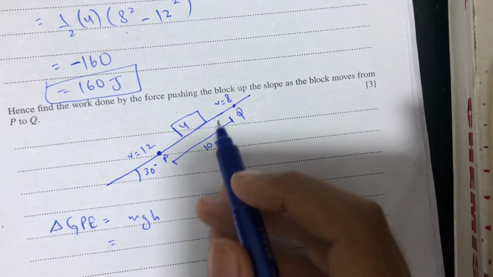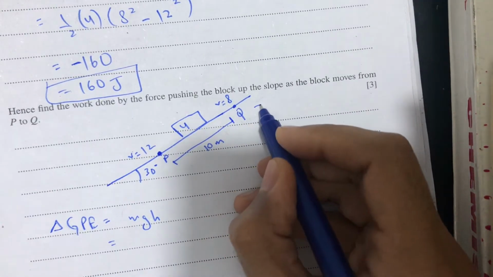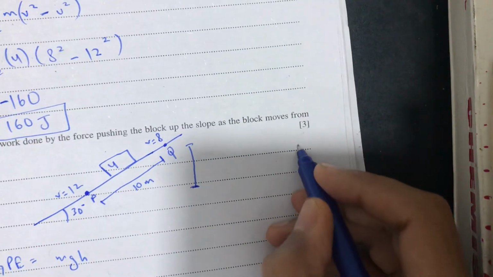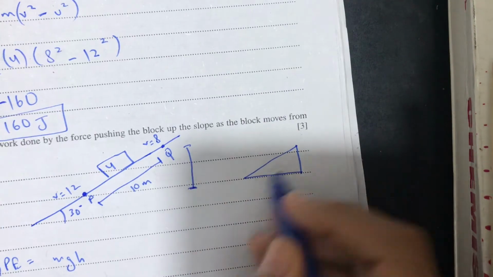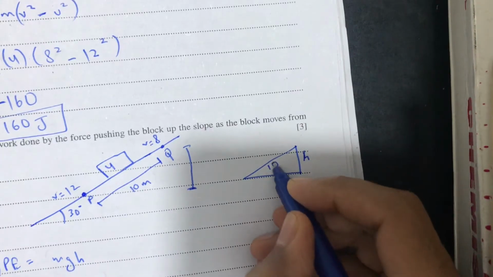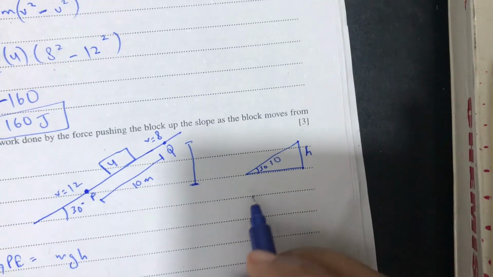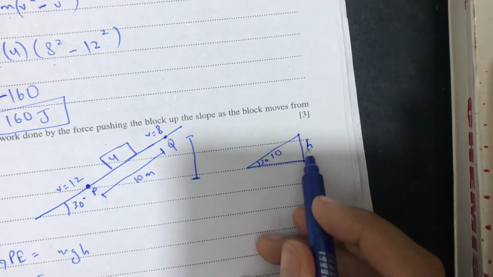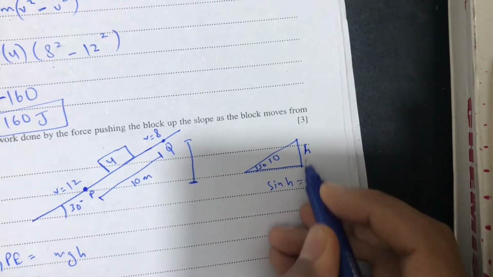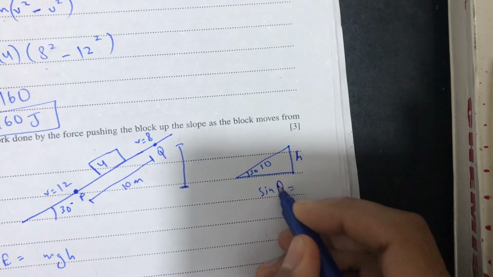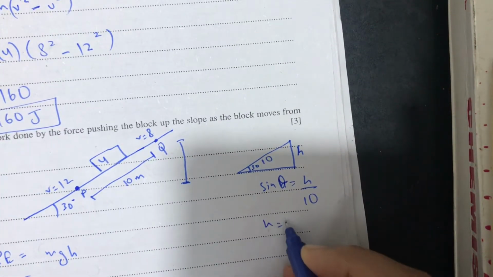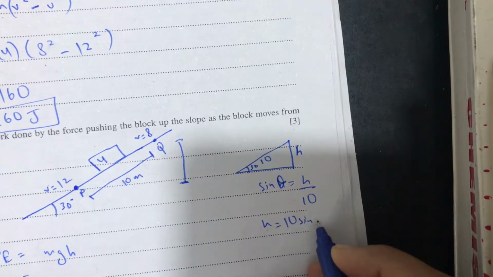But first we will need to calculate the change in height, this height. So here we will use the Pythagoras theorem. As we know, it is a right angle triangle. So this height, let's say it is h, and we know the hypotenuse is 10 meters and the angle is 30. We will use the sine: sine theta is equal to h over hypotenuse, which is 10. So h will be 10 sine 30 degrees.